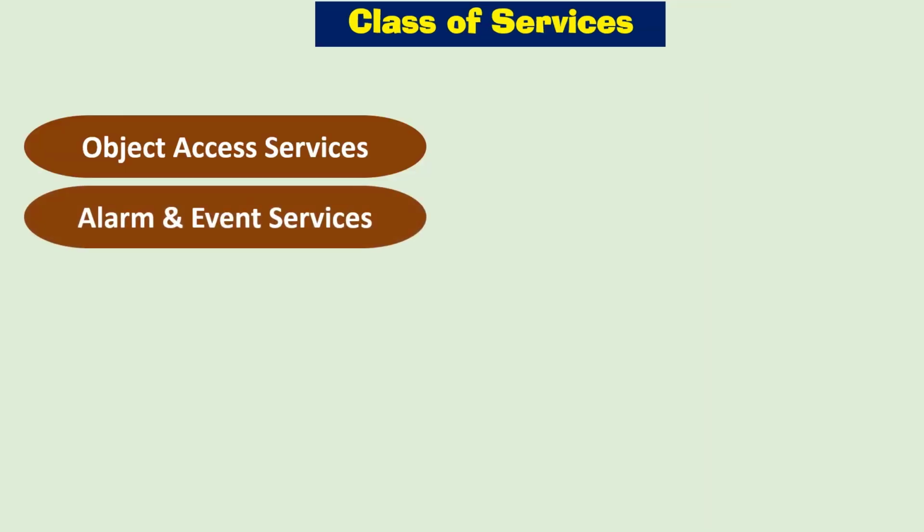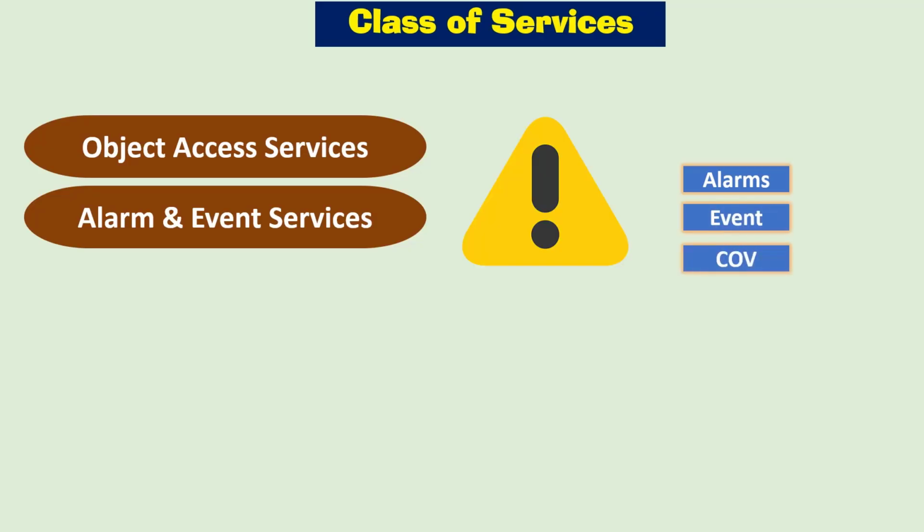Alarm and event services are used to provide notifications about alarms, events, and change of value or COV notifications. Example of an alarm or event notification can be an alert notification if an AHU supply temperature goes out of the defined temperature range. COV or change of value notifications are a useful alternative to the continuous polling of an object for some monitored value.